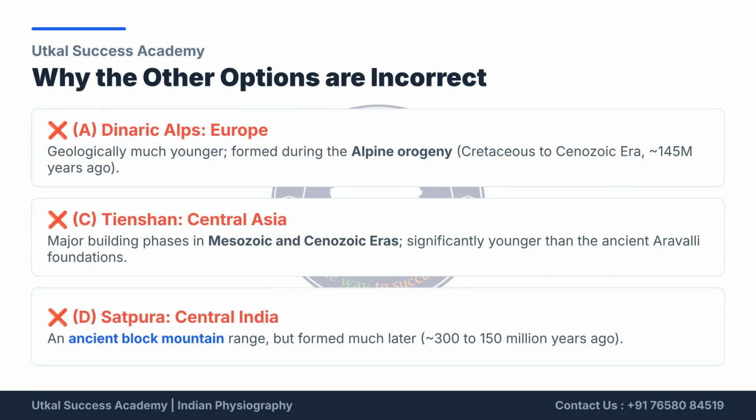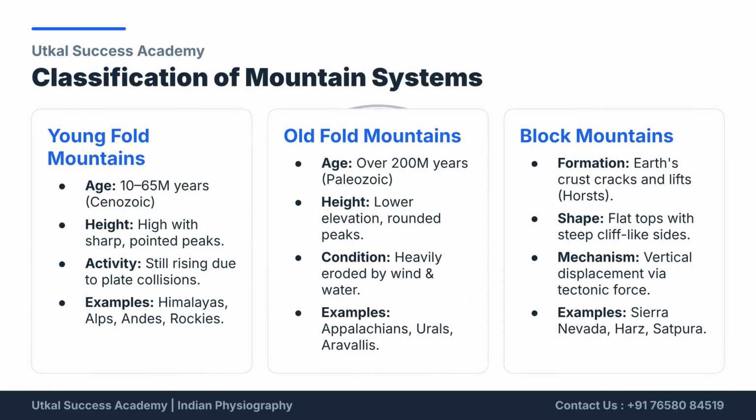The other options are incorrect because the Dinaric Alps are much younger, forming about 145 million years ago. Tian Shan is also significantly younger, with major phases in the Mesozoic and Cenozoic eras. Satpura is an ancient block mountain range, but it formed much later than the Aravallis, approximately 300 to 150 million years ago. In the classification of mountain systems, young fold mountains are high and still rising. Old fold mountains like the Aravallis are lower, rounded, and heavily eroded.